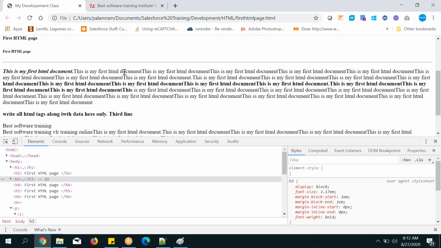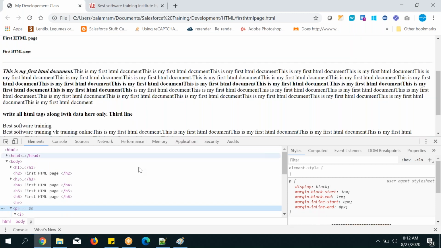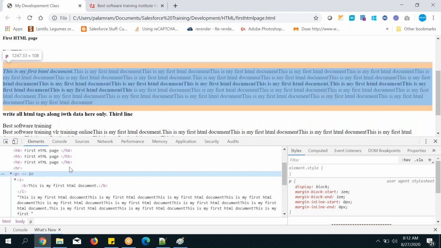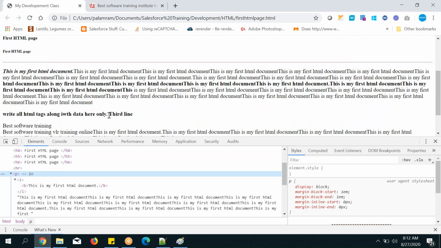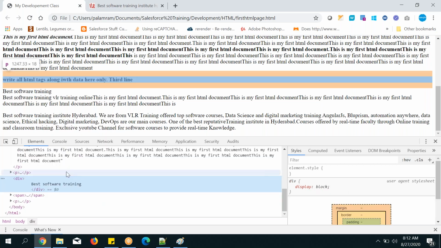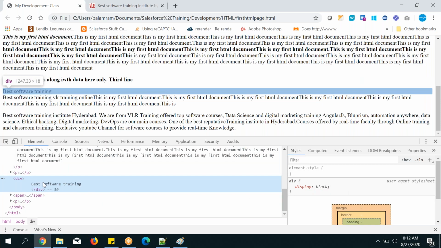I want to go to this one, right? Right click here, just inspect, and so your mouse will be taken to the paragraph tag, automatically. Suppose I want to go here directly. Suppose I want to go here. So in this part I want to inspect there itself, and see here, you directly went to the div tag.